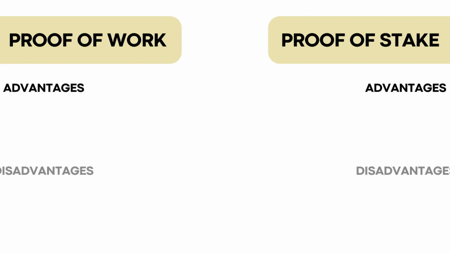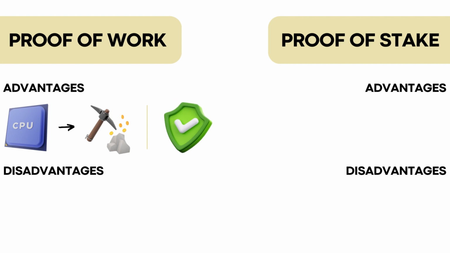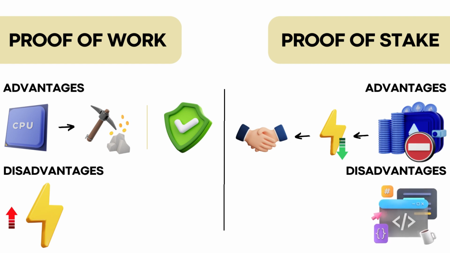Both algorithms have their advantages and disadvantages. Proof of work relies on the computational work performed by miners, ensuring security through competition. Proof of work provides strong security but consumes a lot of energy. On the other hand, proof of stake relies on participants staking their coins, reducing energy consumption and promoting long-term commitment. Proof of stake offers energy efficiency but requires careful design to address potential vulnerabilities.